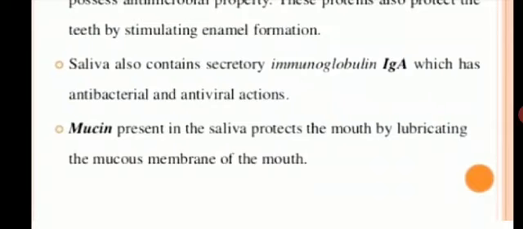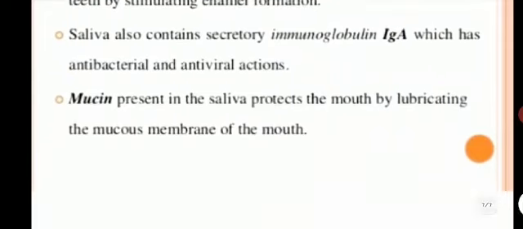That means mucin in your saliva provides lubrication and moisture to the mucous membrane of your mouth, and this prevents your mouth from any injuries during mastication or swallowing of your food.